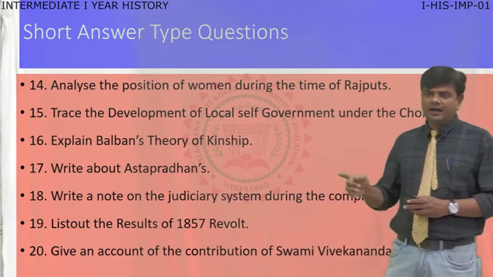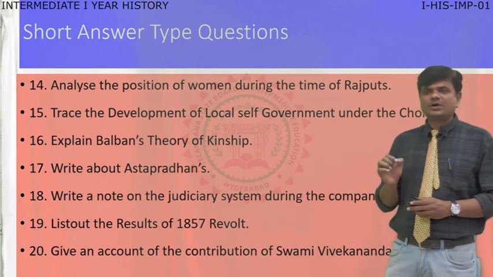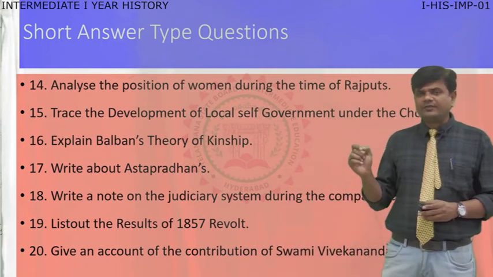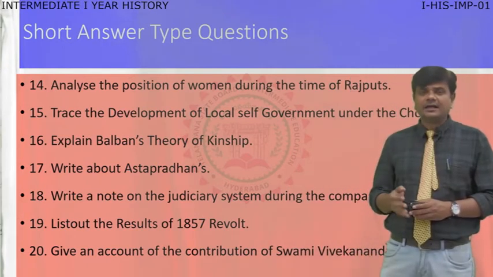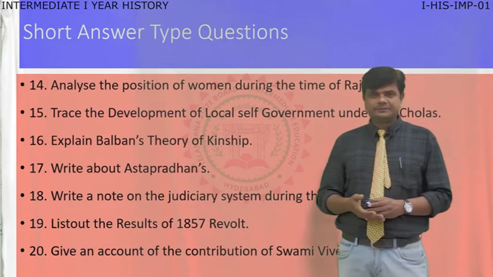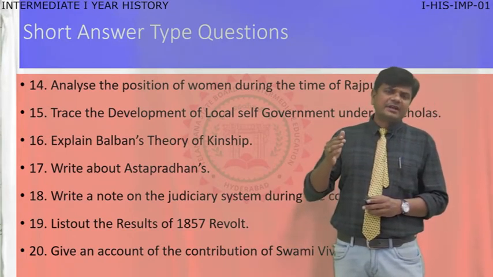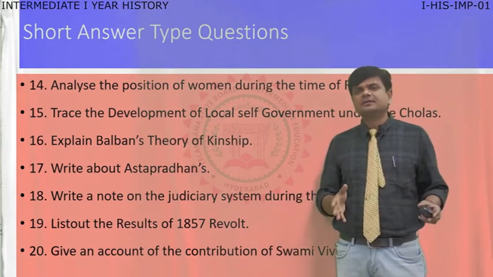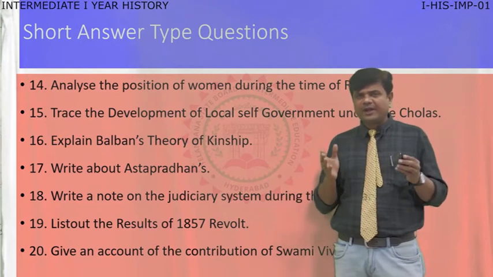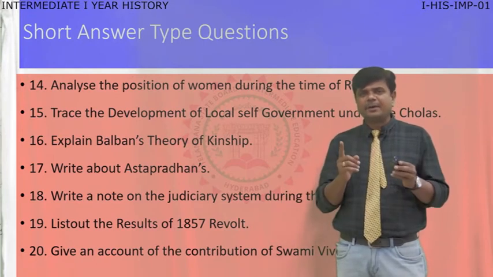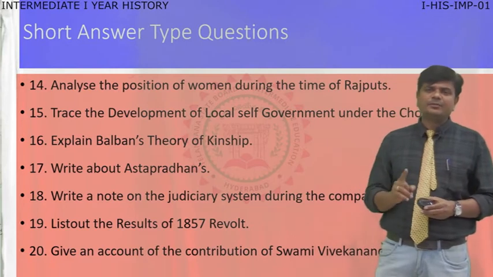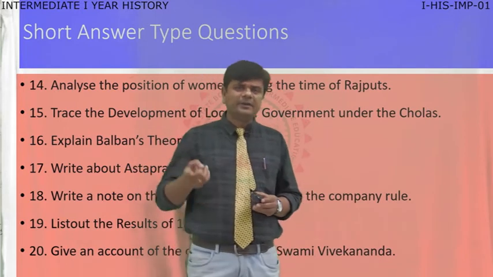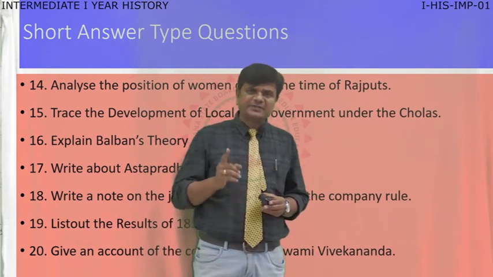Now moving to the 19th question, list out the results of the 1857 revolt, chapter number 13. The 1857 revolt had great significance because the Indian national freedom struggle started with the Sepoy Mutiny. It is called the Sepoy Mutiny because the sepoys started it, especially Mangal Pandey.